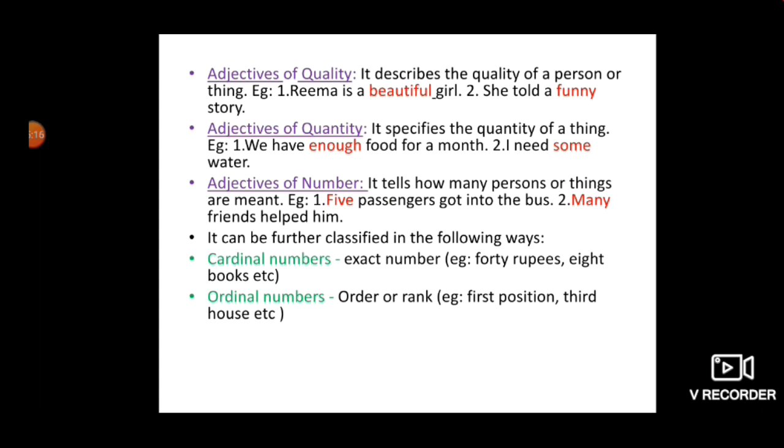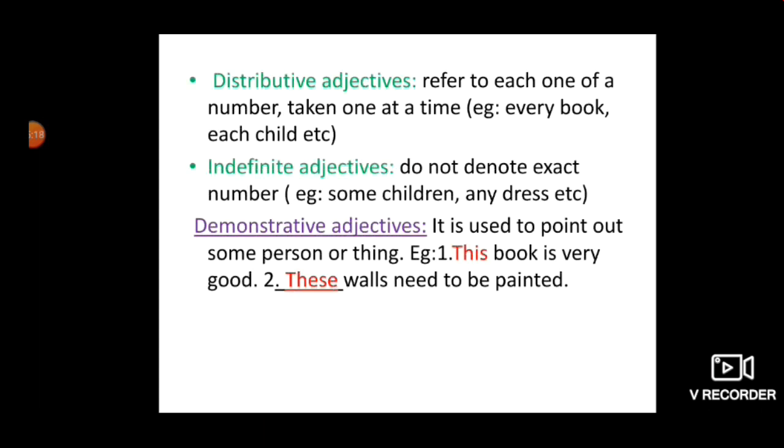Okay, let's move ahead. Next is distributive adjective. It refers to each one of a number taken one at a time. Every book, each child. Distributive means the word which tells us about the distribution of the noun. Every book, that means each and every book. Each child, that means every child. So it's a distributive adjective.